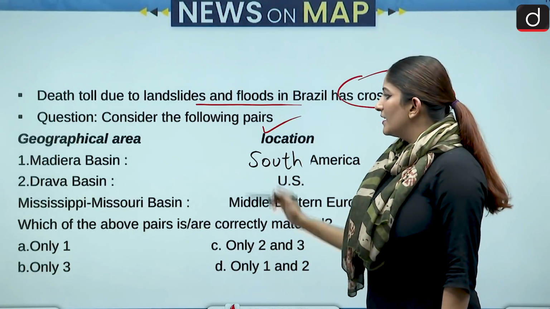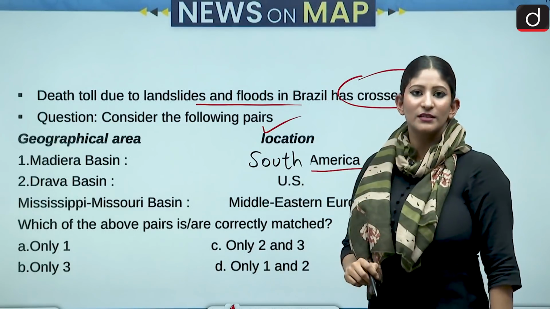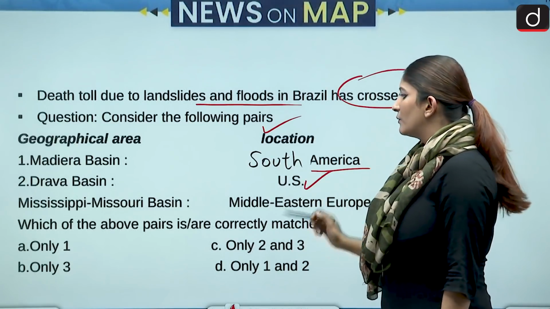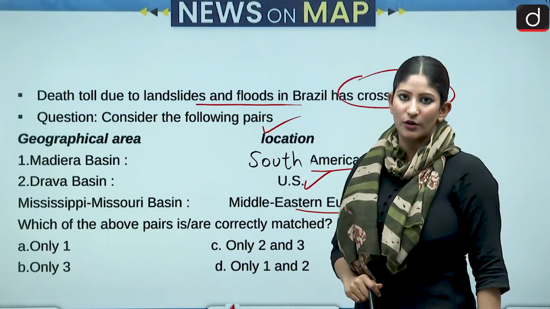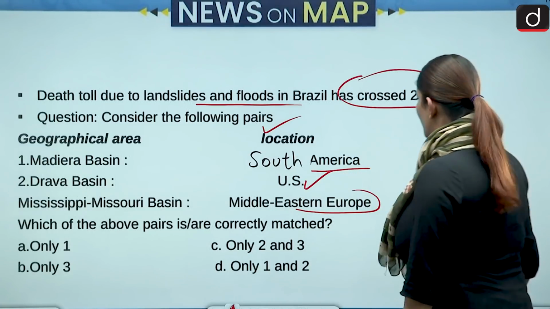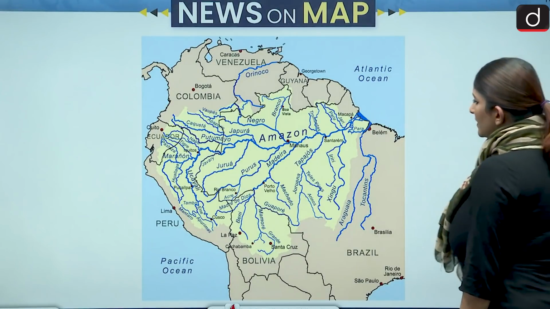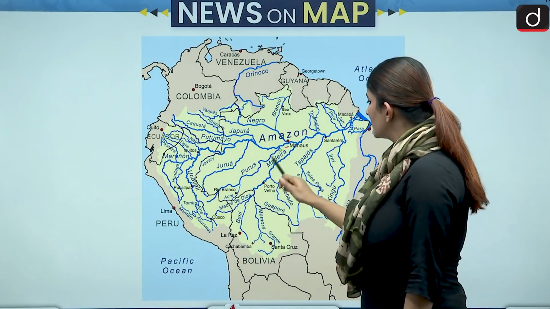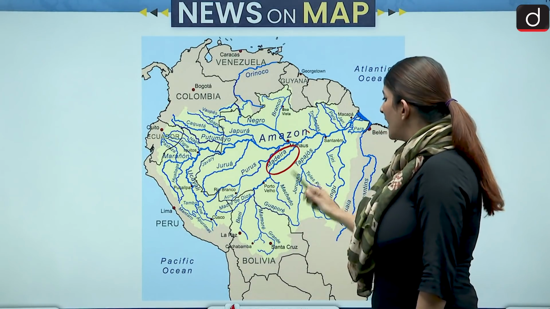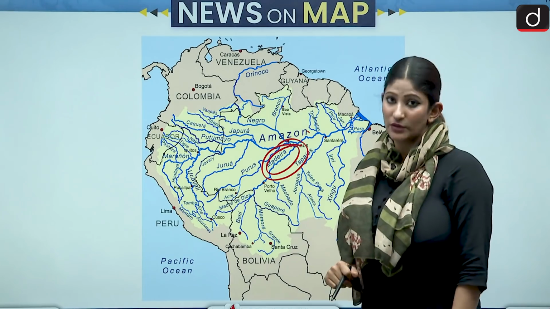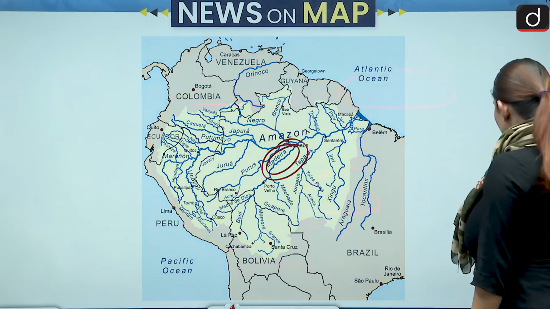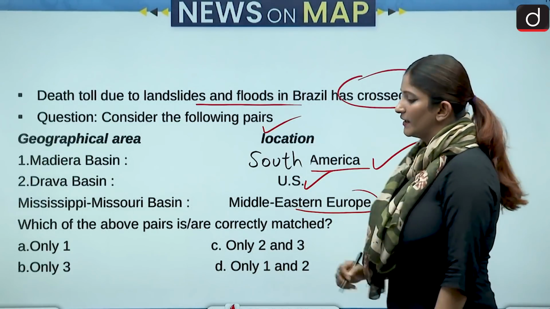Okay. Madeira Basin, South America. Drava Basin at the US. Mississippi, Missouri Basin at Middle Eastern Europe. So let's see, where is Madeira Basin? Madeira is a river of Amazon and it is very prominent in South America. So the first pair is correctly matched.